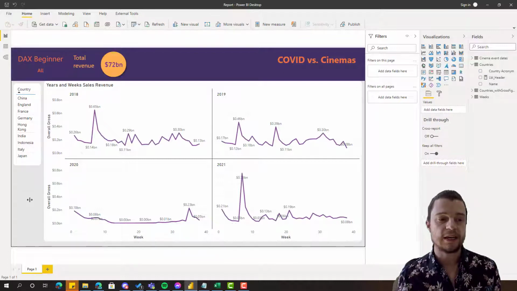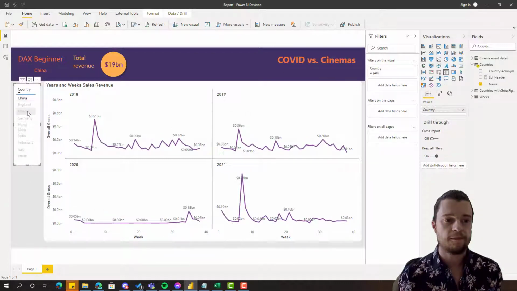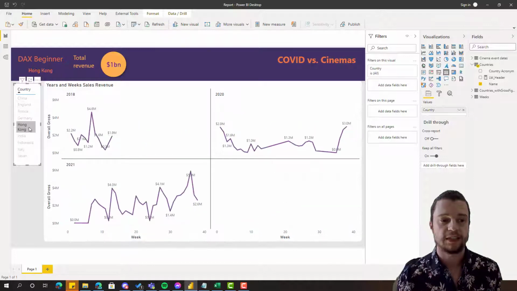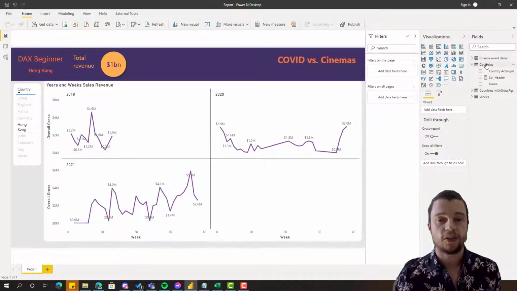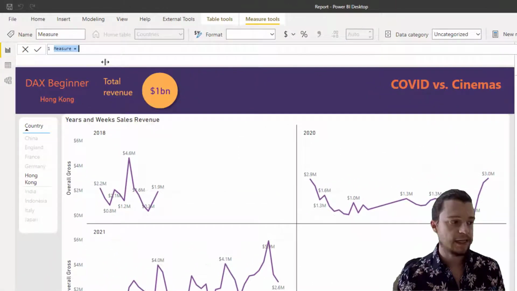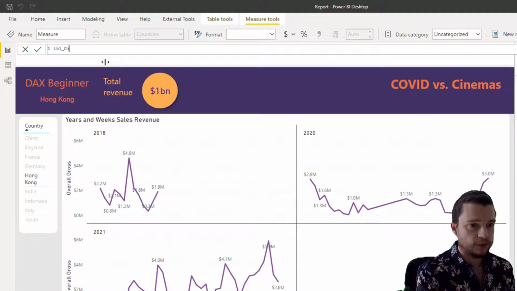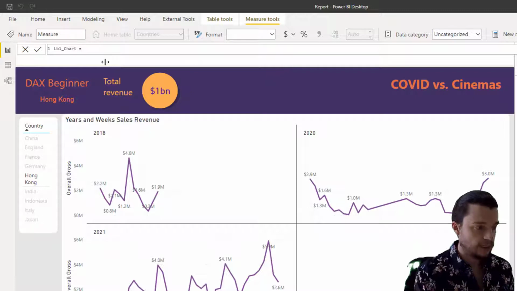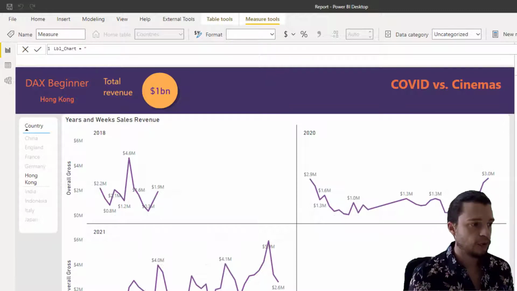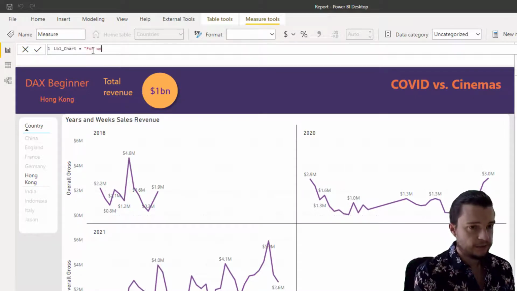Now you'll see with that done, when I go and click one of them, it's going to change it for the one I selected. So that's all great. Now, how do you change the chart? Well, again, we're going to make another label. So again, go to the table you want, and then we're going to go New Measure. And then here, I'm going to go Label underscore Chart equals. And then what I'm going to do is put in 4 weeks in the years.